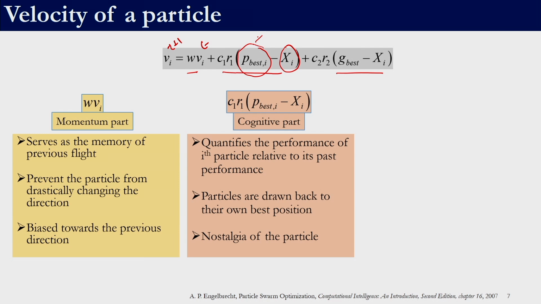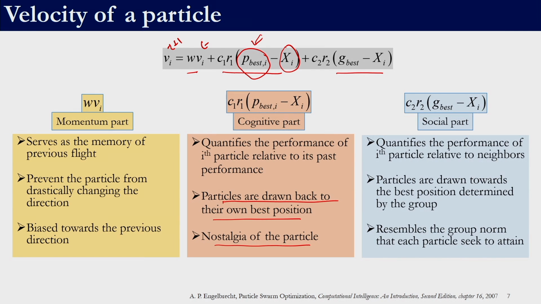So, this will be the value whenever it has obtained its best location, whereas xi indicates its current position. By the use of the cognitive part, particles are drawn back to their own best position, because we are comparing it with its own best, right. So, this is more like nostalgia of the particle. They remember their best and they are always comparing with their own best.